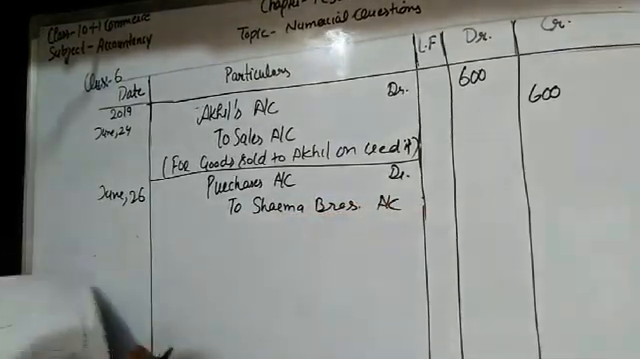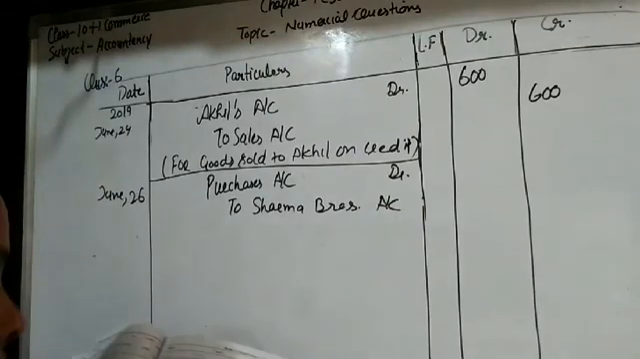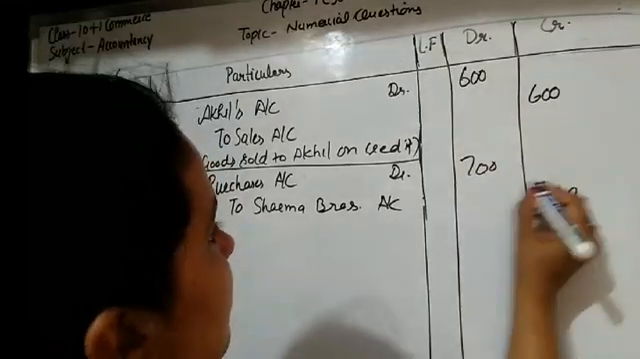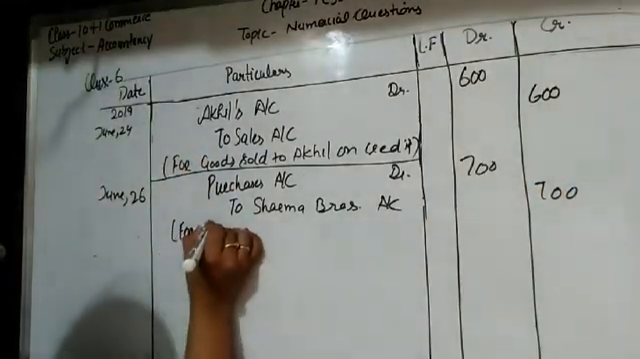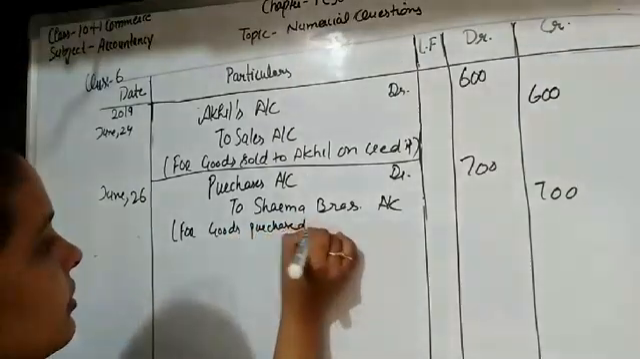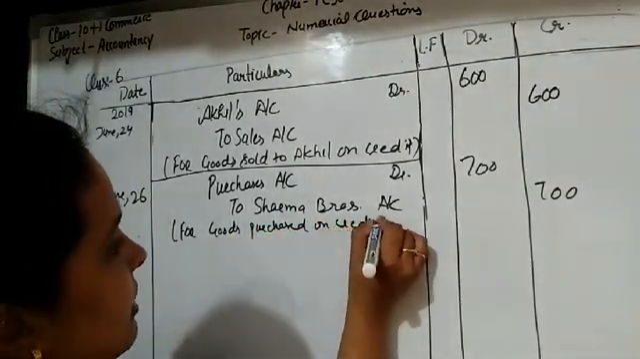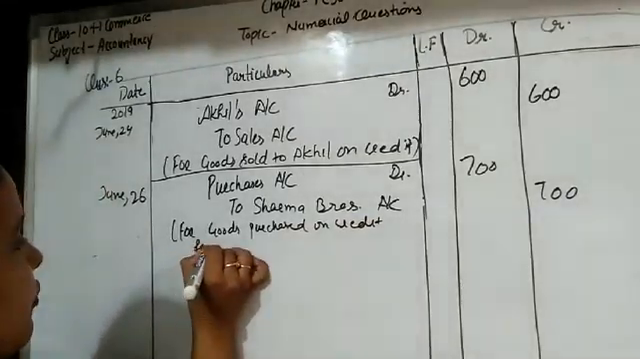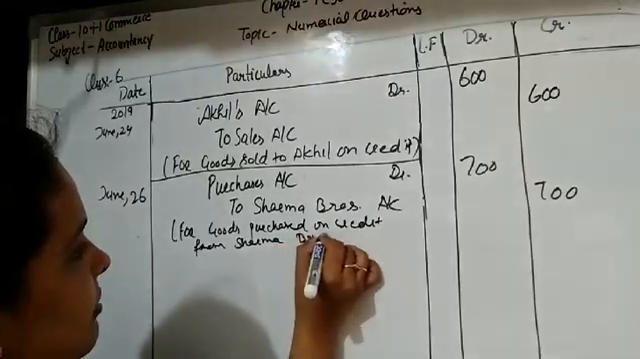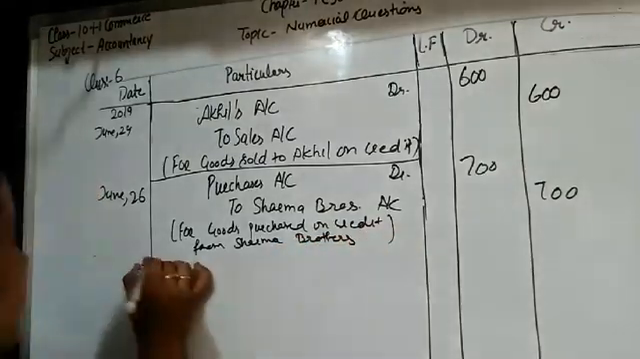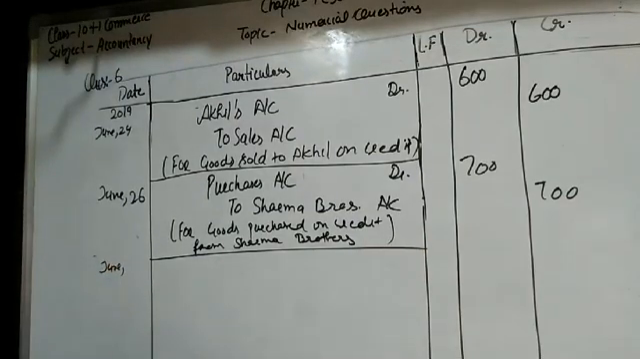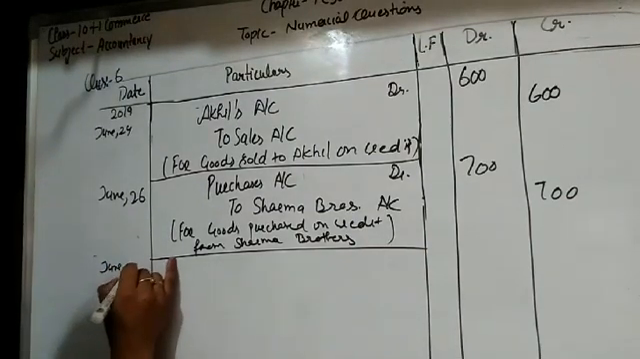Okay, students. So the amount of purchases is, student, 700. Okay, and the narration is for goods purchased on credit from Sharma Brothers. Clear? Next transaction, student, is on June 29.